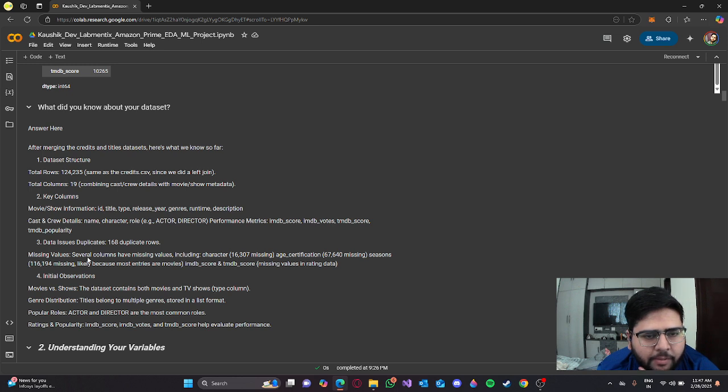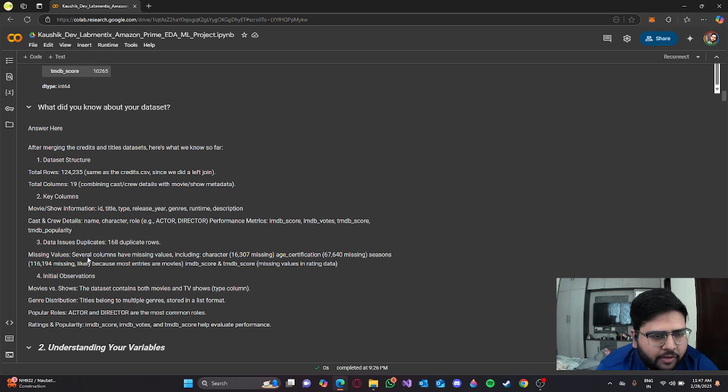Performance metrics are IMDb score, IMDb votes, TMDB score, and TMDB popularity. Data issues are 168 duplicate rows and missing values, such as character 16,307 and certification 67,640, with numerous missing values in the dataset.